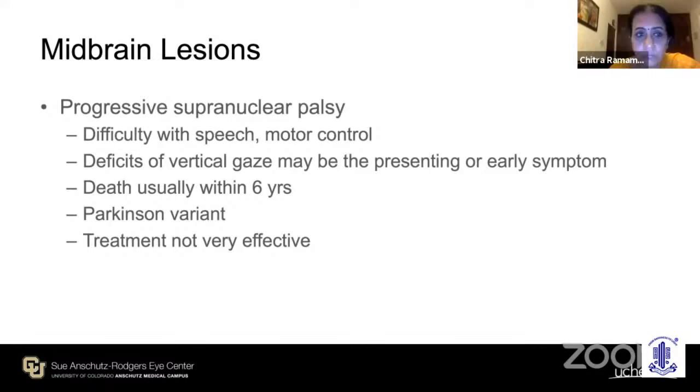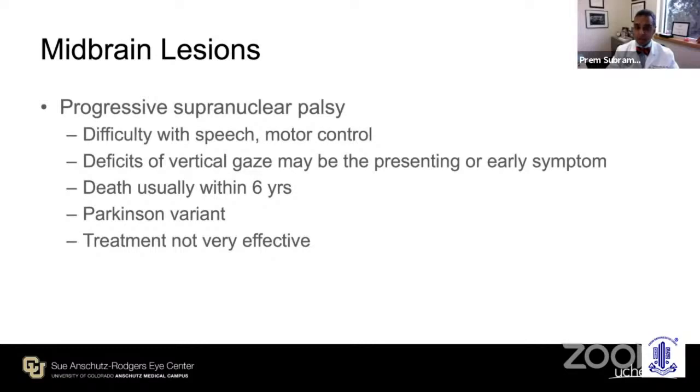Progressive supranuclear palsy, a disorder you should be familiar with as an ophthalmologist, presents with deficits of vertical gaze, more often down gaze than up gaze. It may be the presenting or early symptom. Patients then go on to have difficulty with speech, motor control, and swallowing. And it is a difficulty with swallowing that unfortunately leads to aspiration pneumonia and frequently death within 6 years of